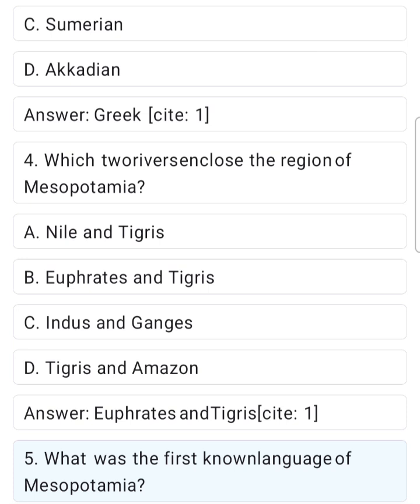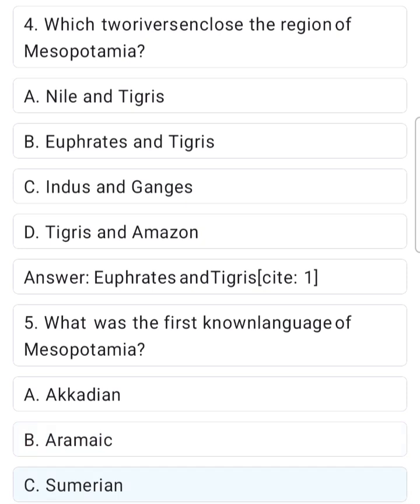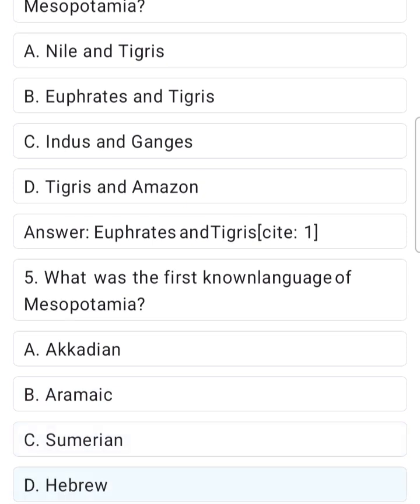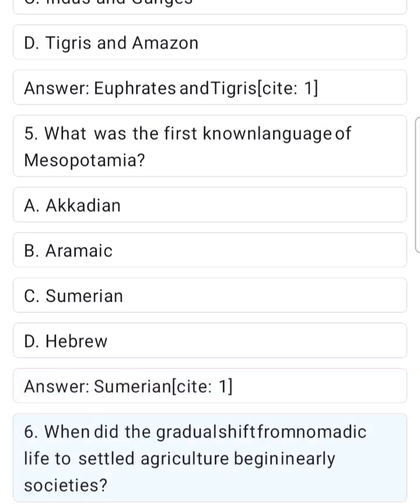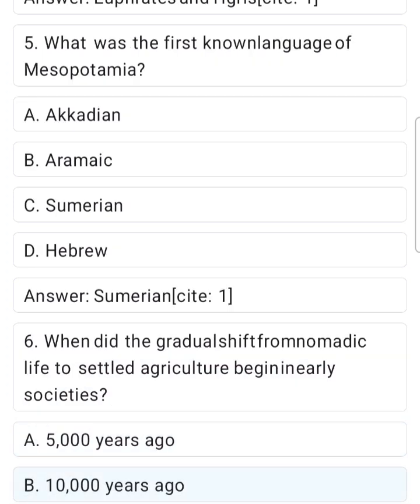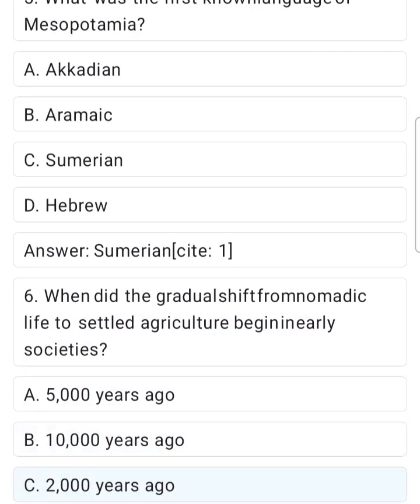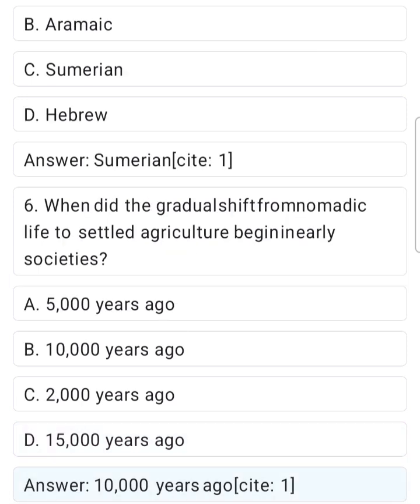5. What was the first known language of Mesopotamia? A. Akkadian. B. Aramaic. C. Sumerian. D. Hebrew. Answer. Sumerian, Site 1. 6. When did the gradual shift from nomadic life to settled agriculture begin in early societies? A. 5,000 years ago. B. 10,000 years ago. C. 2,000 years ago. D. 15,000 years ago. Answer. 10,000 years ago, Site 1.